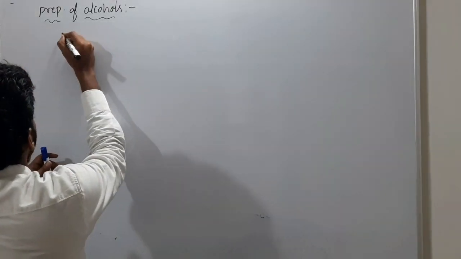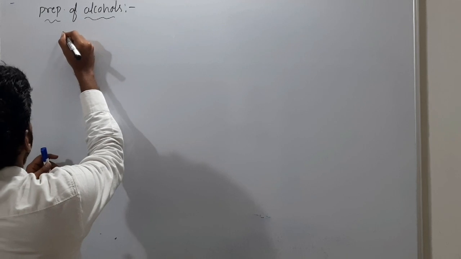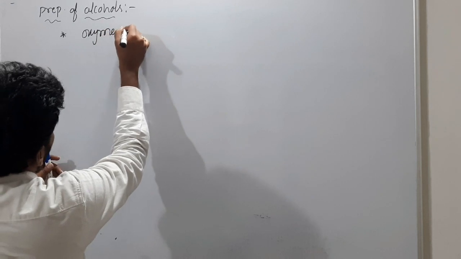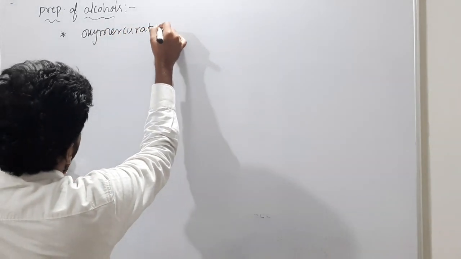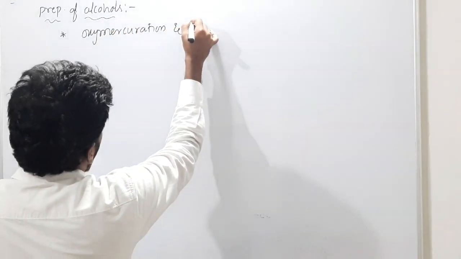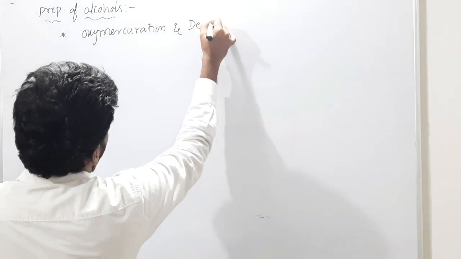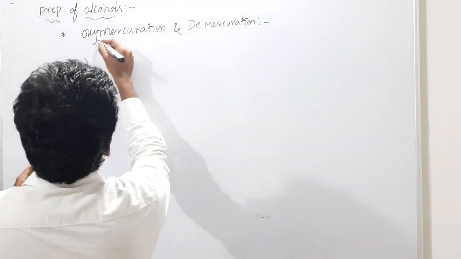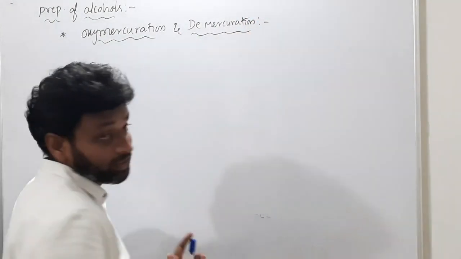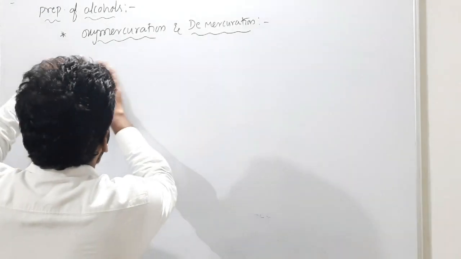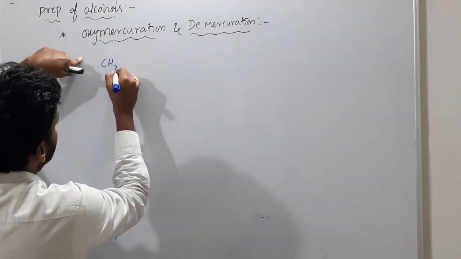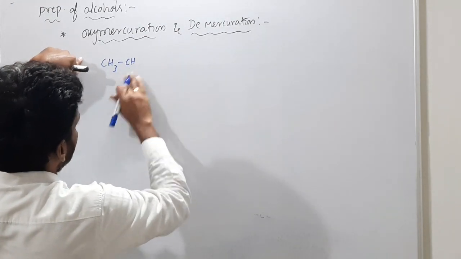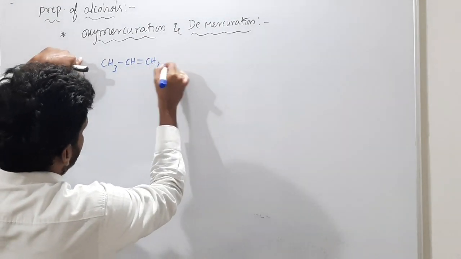So what we will learn, see, in preparation: oxymercuration and demercuration. Demercuration is very important. Oxymercuration and demercuration. Got it? Here, same story. I am taking CH3, CH double bond CH2.